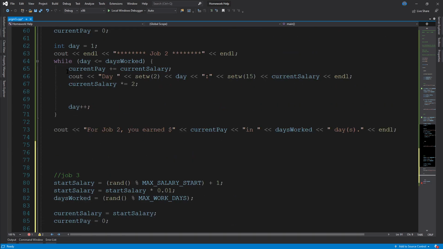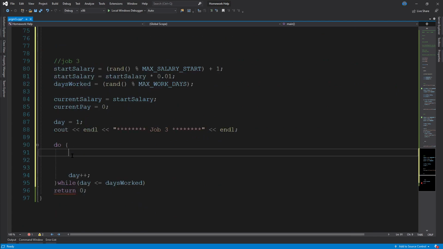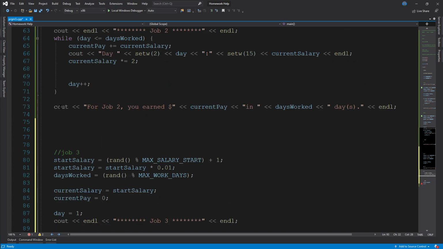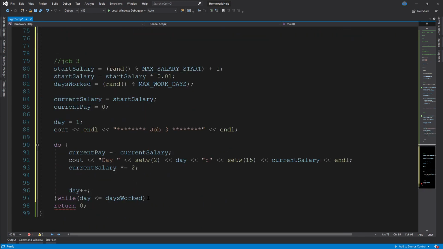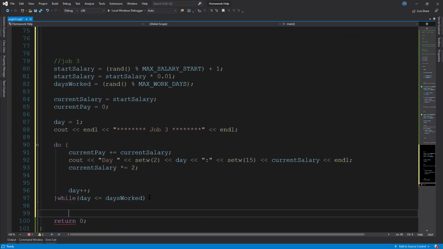And then we just need to copy and paste this again. Command V. Copy this line again. Put it after the while loop. Oops, forgot my semicolon there.